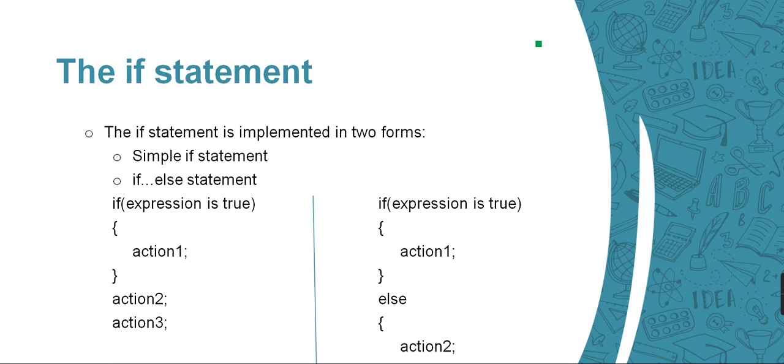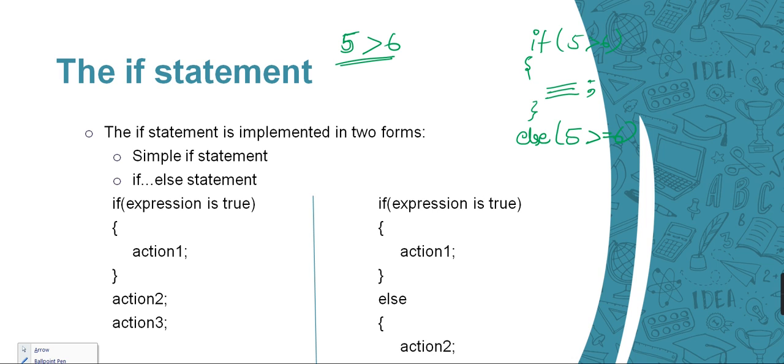Like, I'll take an example: suppose I'm going to check whether the number 5 is greater than 6. It is not true. So this if statement will not execute, right? Then I will come to the second if: is 5 greater than or equal to 6? Again this is not true. So we will continue to our next statement, else if.